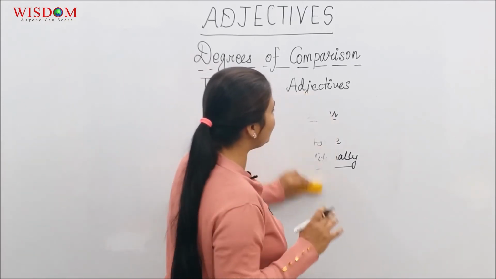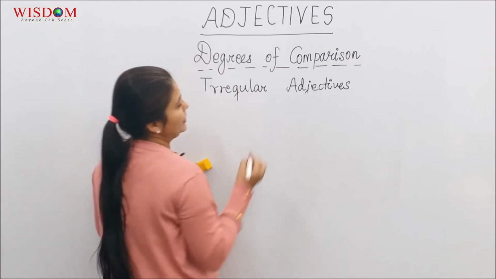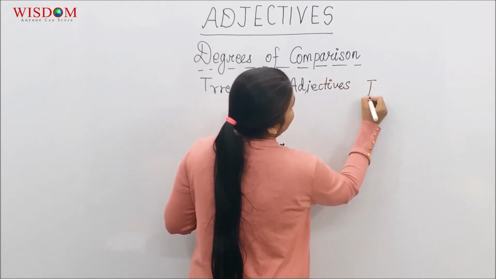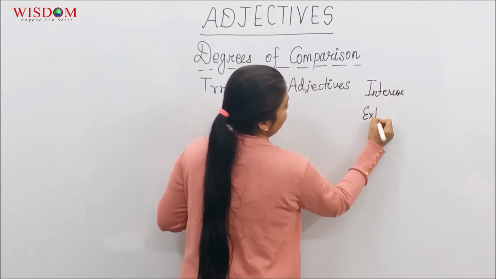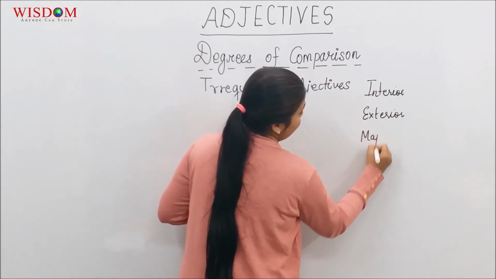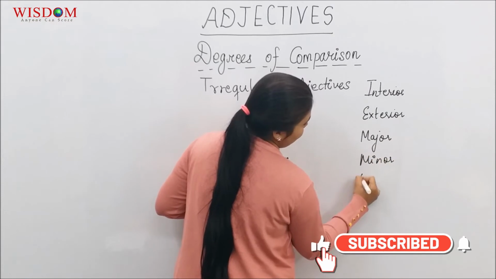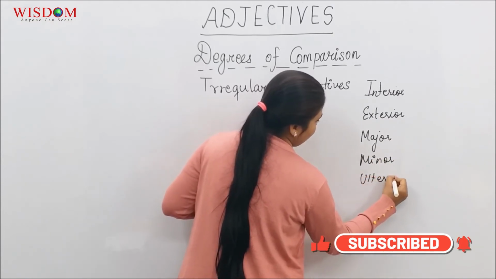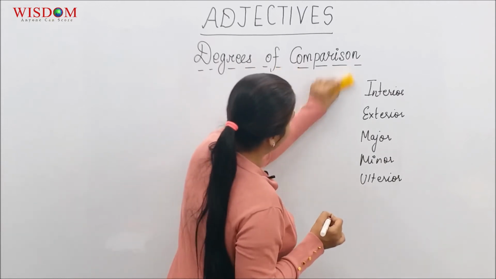Now we have a few Latin origin words. I'll write them over here. Interior, exterior, major, minor, ulterior. I don't think I would need this, so we'll get rid of this part.